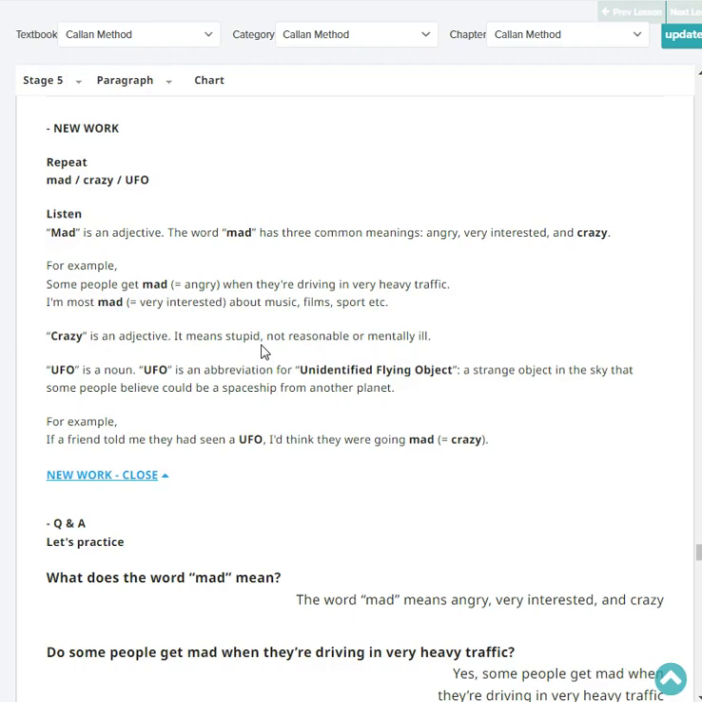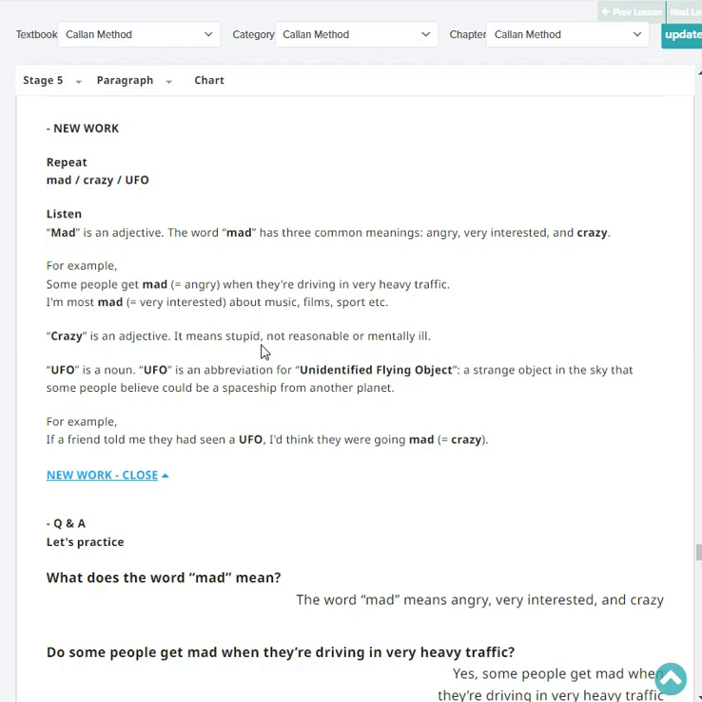Crazy is an adjective. It means stupid, not reasonable, or mentally ill. UFO is a noun. UFO is an abbreviation of unidentified flying object. A strange object in the sky that some people believe could be a spaceship from another planet. For example, if a friend told me they had seen a UFO, I think they were going mad.